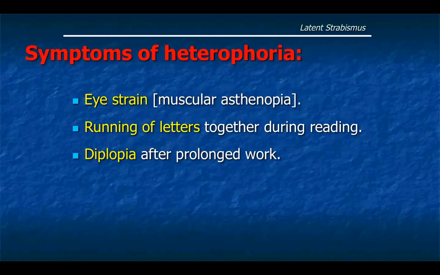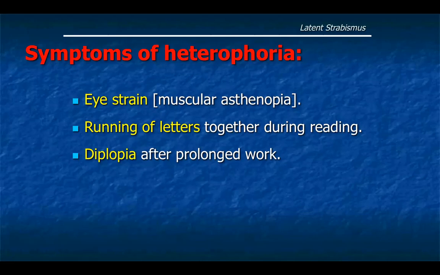Symptoms of heterophoria. At the end of the day, when the patient is very tired after prolonged work, the patient will start complaining of eye strain or muscular asthenopia, which is tiredness and pain related to the eye muscles due to exhaustion of the eye muscles, because the patient has been trying to control his strabismus all day, and at the end he gets tired. After that, the patient intermittently fails to correct his strabismus. So there is strabismus and then straight eyes, strabismus and orthophoria, heterophoria and orthophoria.